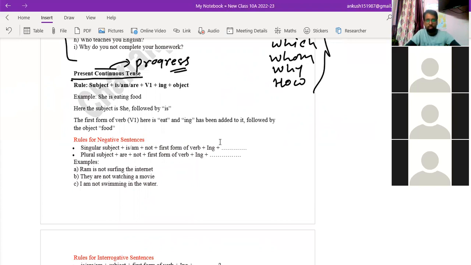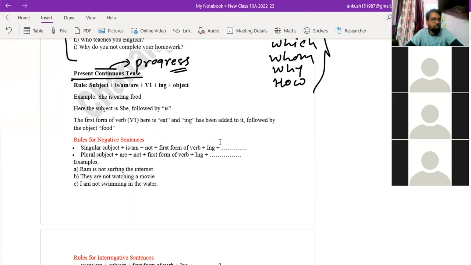Whatever I am doing right now, the ongoing action, that action is told through the present in continuous form of the tense.